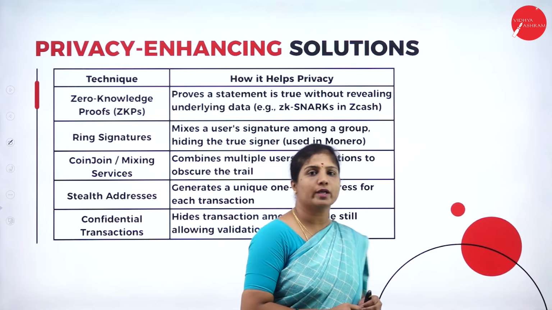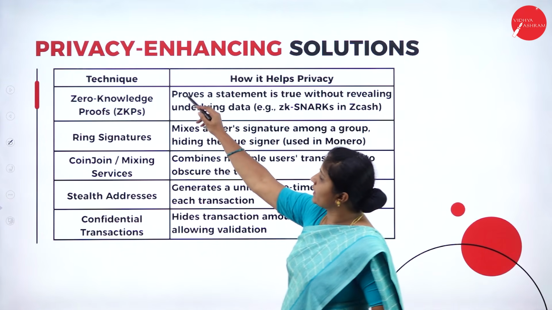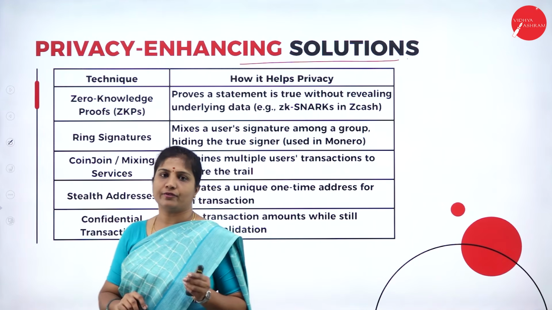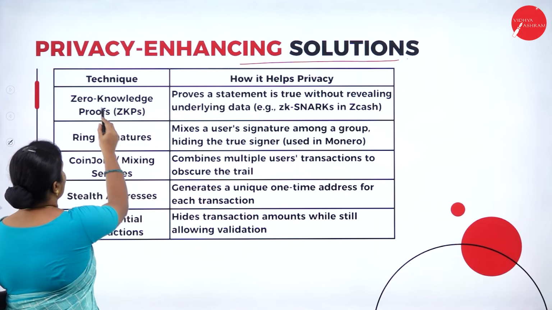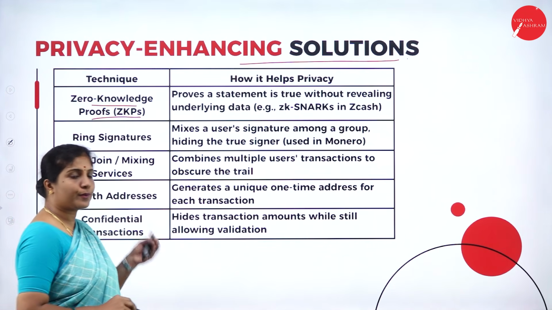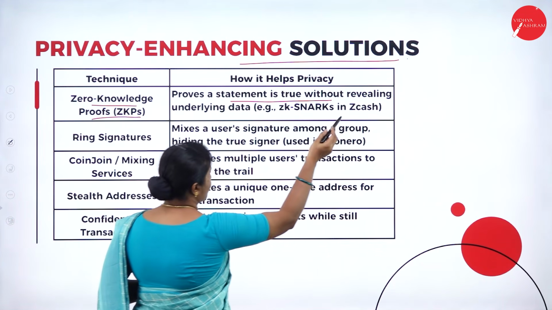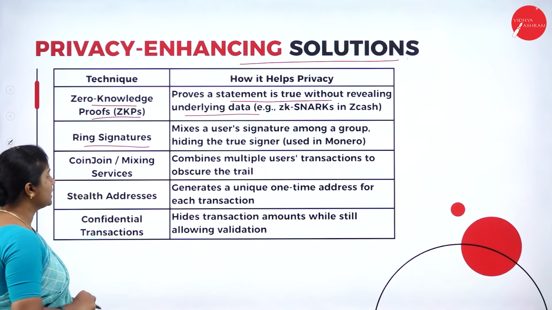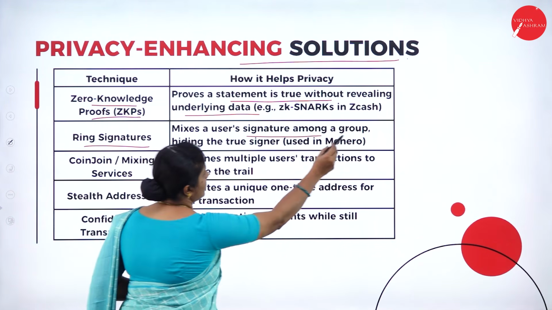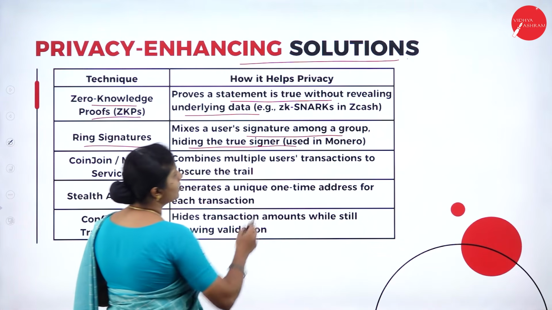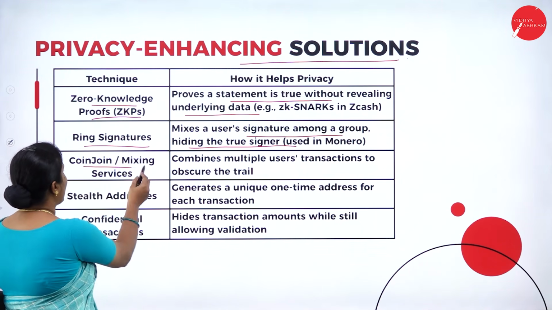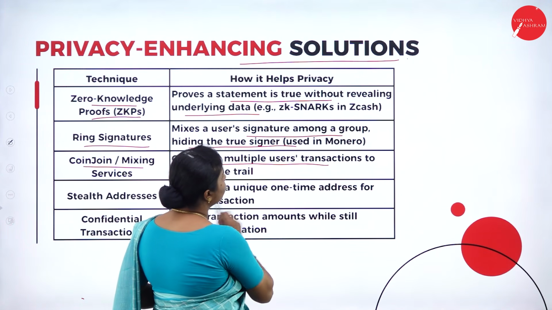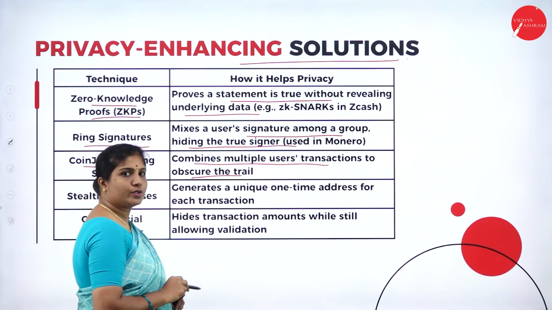So next we will look into some of the techniques we can use in privacy enhancing solutions. The first technique is zero knowledge proofs. It proves a statement is true without revealing the underlying data. Next we have ring signatures. It mixes a user's signature among a group, hiding the true signer. Next we have coin joining or mixing services. That means it combines multiple users' transactions to obscure the trail.